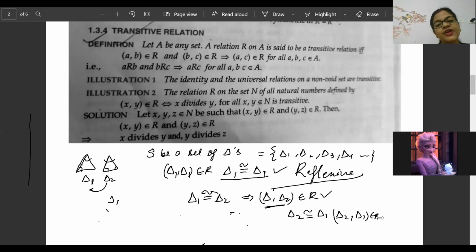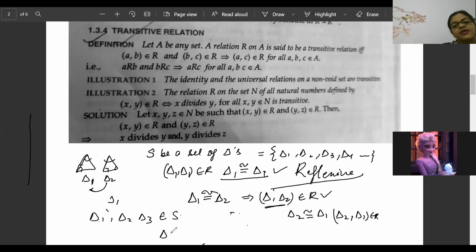So it is what type of relation now? Triangle 1 is congruent to triangle 2, and triangle 2 is congruent to triangle 1, symmetric. Correct, Pritika? Because now they both are equal triangles. Now, will it be transitive? That means 3 triangles are there, all belonging to the set of triangles.